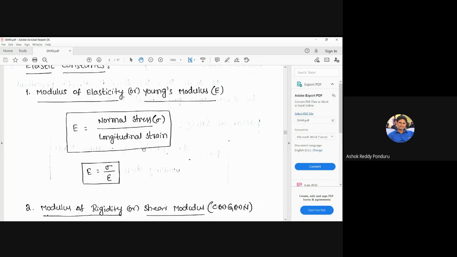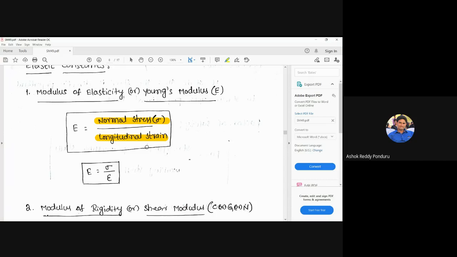In the screen I clearly mentioned here, Young's modulus is equal to normal stress divided by longitudinal strain. That is very important. Please write it down in your notebook: normal stress divided by longitudinal strain.